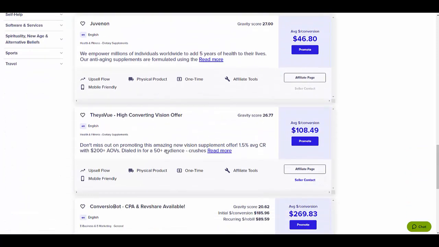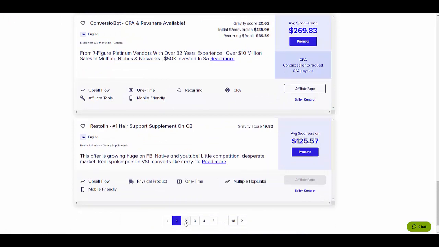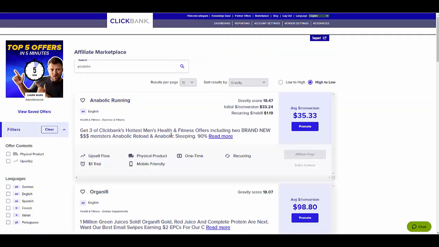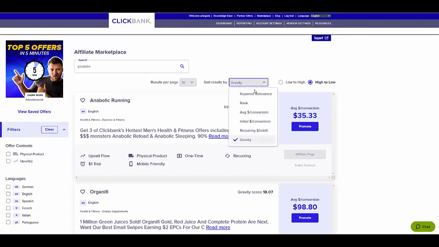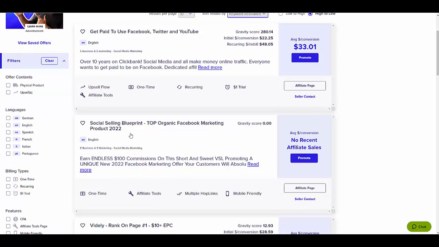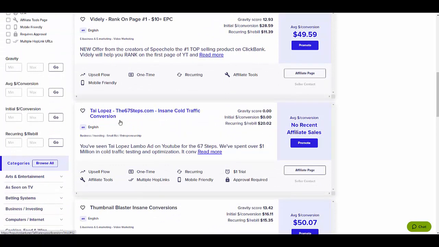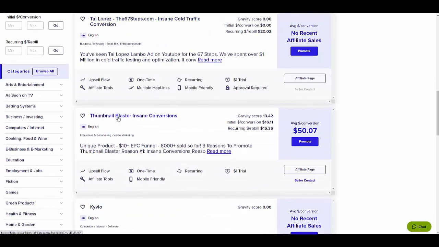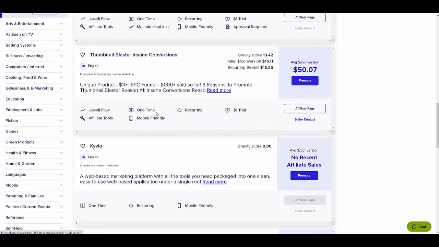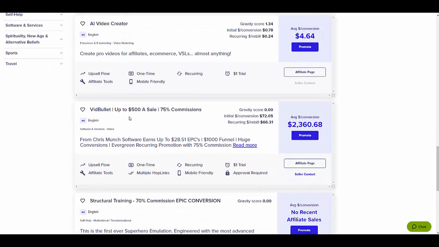So for example, we have here turn text to speech, the vertical jump training. We have the conversion bot. We have other tools here, analytic Robin. Let me go with keyword relevance. I have this one that is brand new. I won't go with that one because I really don't know how it actually performed. We have this one from Ty Lopez. It's actually good. The thumbnail blazer. This is another one that is actually really good. AI video creator. We have also this one, BitBullet. The conversion is actually really great.